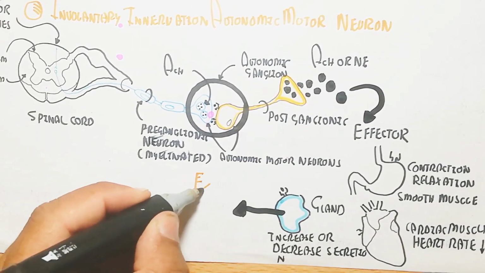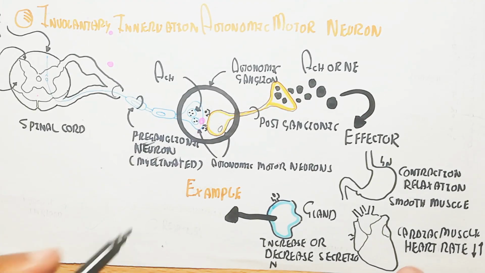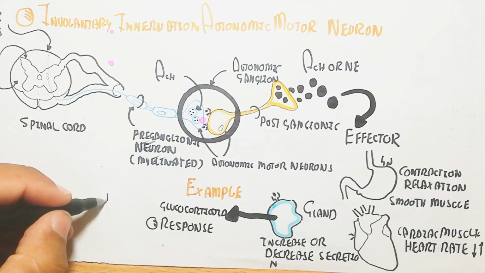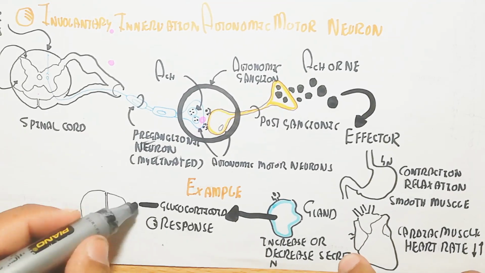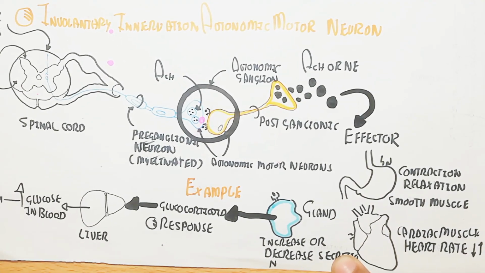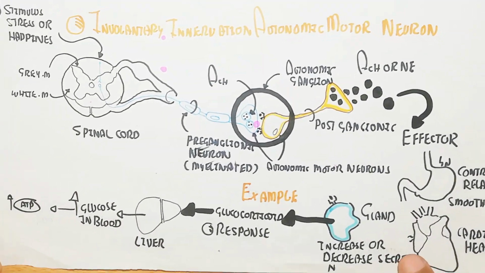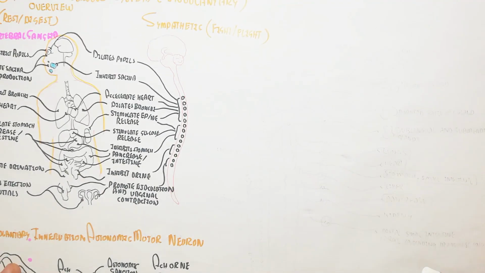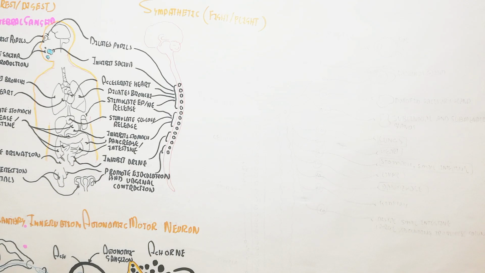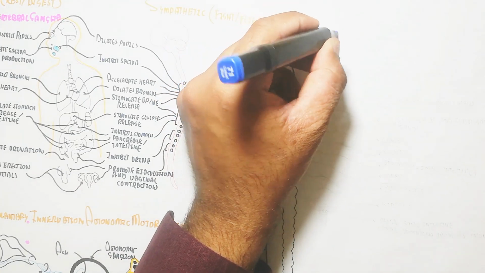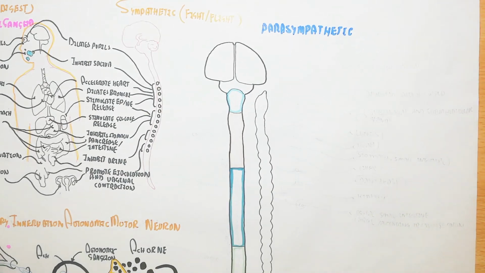For example, in the glucocorticoid response, the glucocorticoid produced due to the sympathetic nervous system will target the liver to increase glucose release into the blood, which is known as glycogenolysis, to produce more ATP when it goes into several types of tissue like muscle. Anyhow, let's understand the detail. So what will happen? Let's understand the region of the spinal cord where the sympathetic and parasympathetic nerves arise, and the pre- and postganglionic nerve fibers.